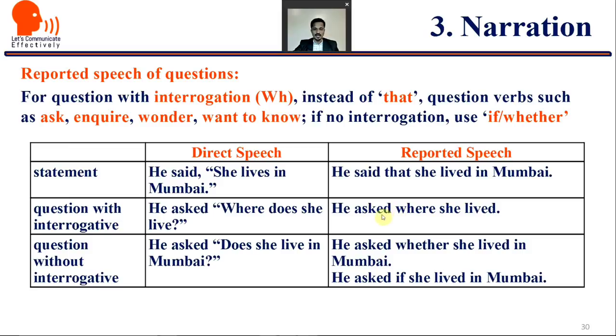Now "asked" has remained here. Here also: he inquired where she lived. Question without interrogative: he asked, "Does she live in Mumbai?" No WH here. He asked whether she lived in Mumbai, or he asked if she lived in Mumbai.